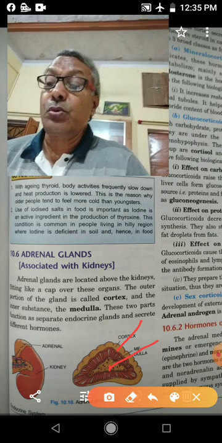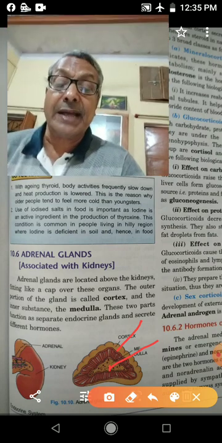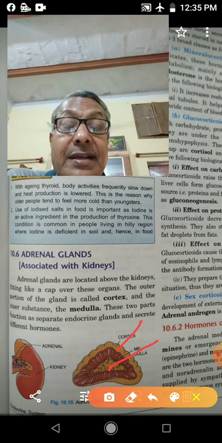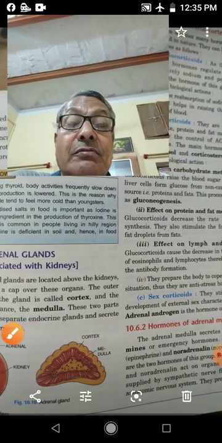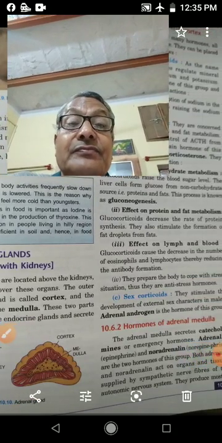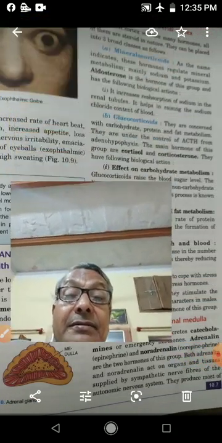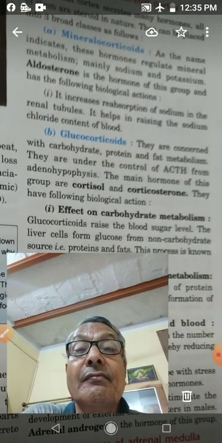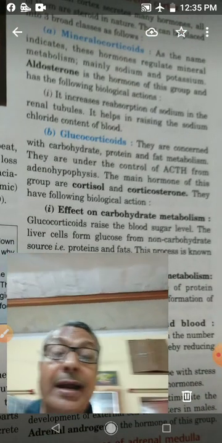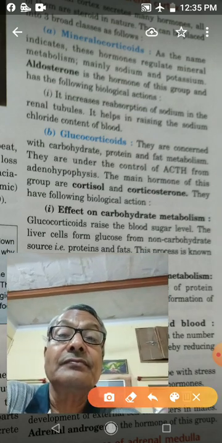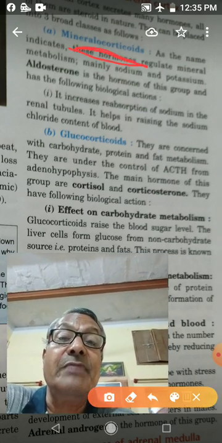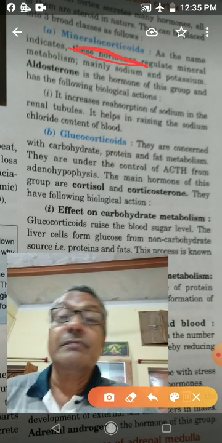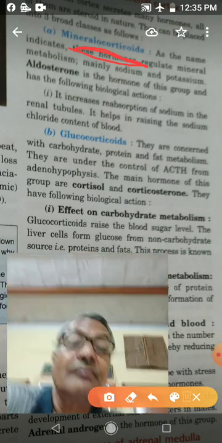Mineralocorticoids regulate mineral metabolism. So these mineralocorticoid hormones regulate mineral metabolism.